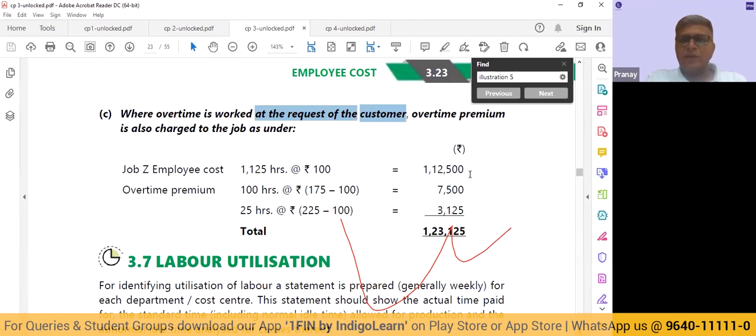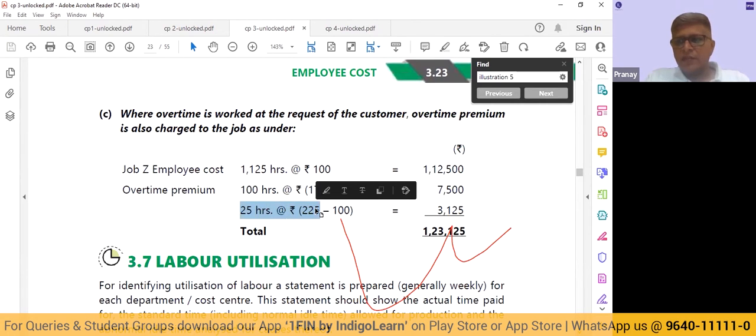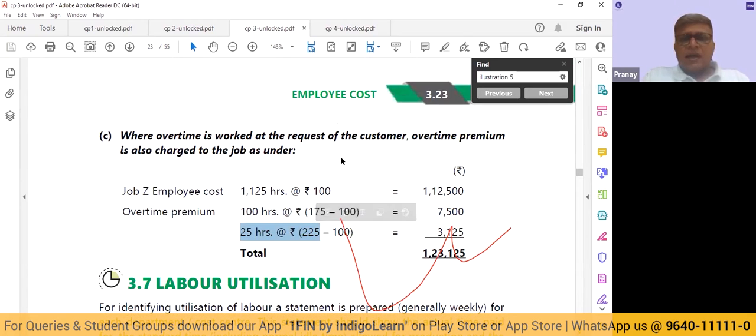This is the normal basic wage rate plus overtime premium for 100 hours, 75 at 75, for 25 hours at 125. We will write and add it up. Alternatively, you could have said 1,000 hours at 100, 100 hours at 175, and 25 hours at 225. That also could have been your method of calculation. So I hope this doubt has been clarified as to why we are taking that 117.